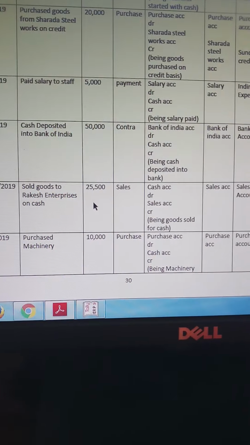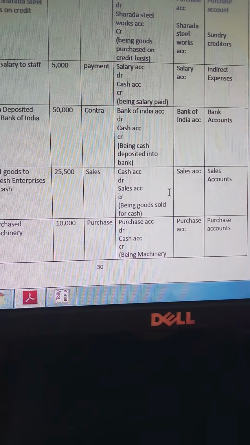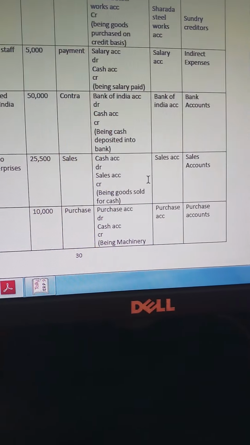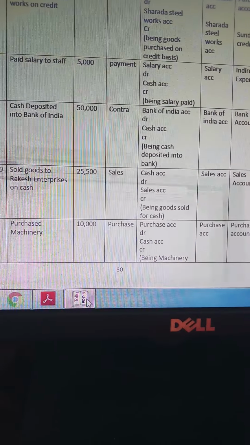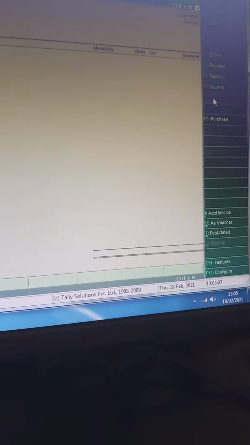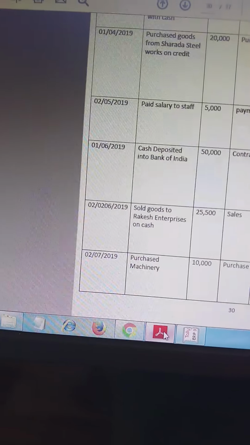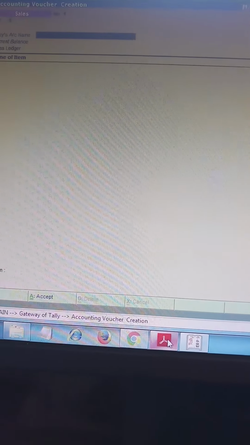Amount is 25,500. Voucher is sales, cash account debit to sales account credit, being goods sold to cash, sales account. Okay, now go in Tally. You have to click on F8 or press sales account. Okay, reference, before that change the date. Date is 2nd June 2019. Reference number is 1.